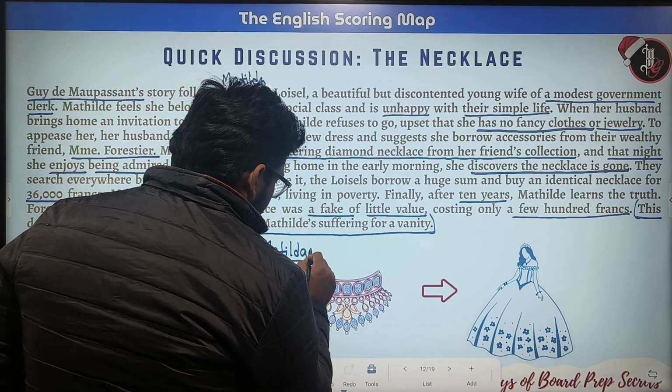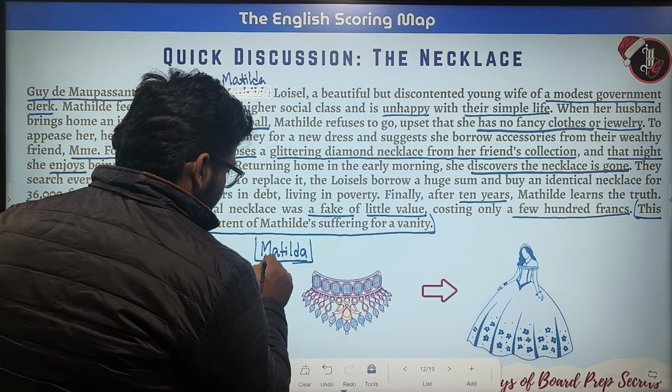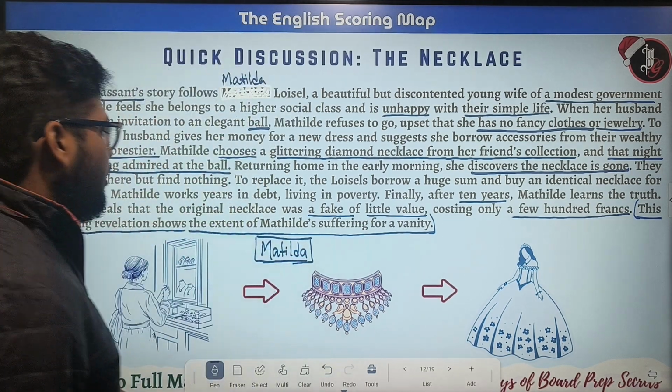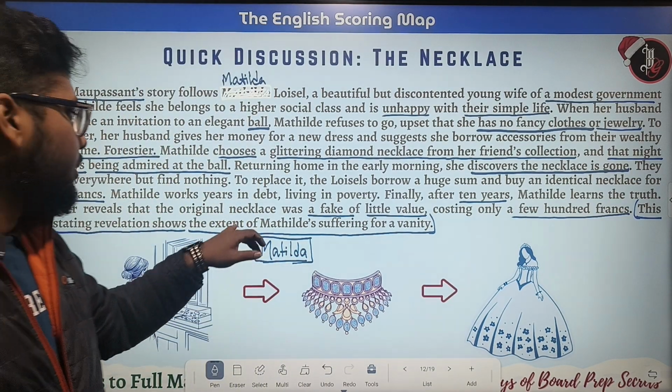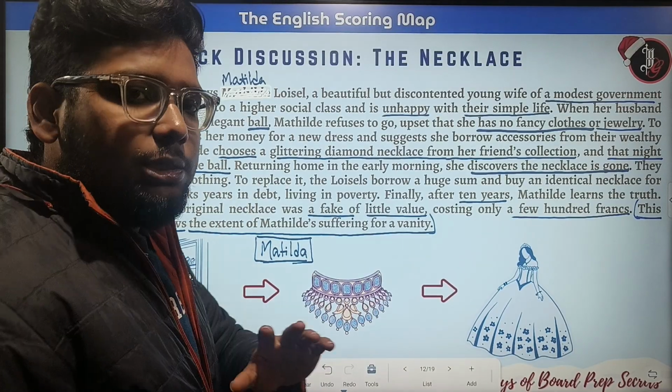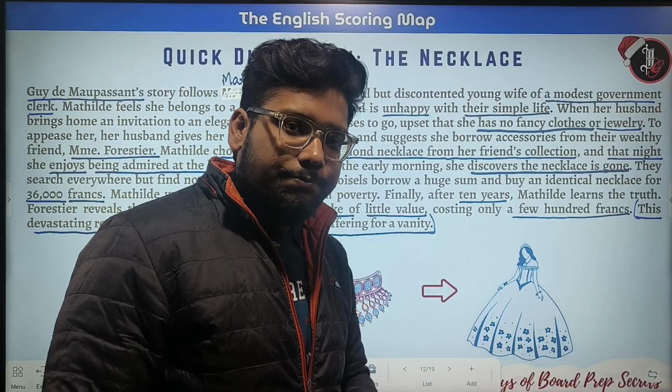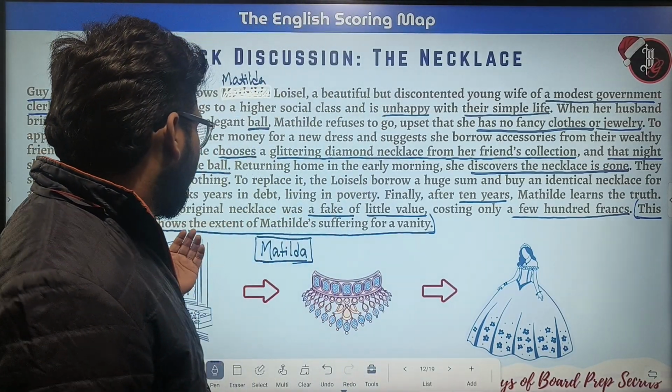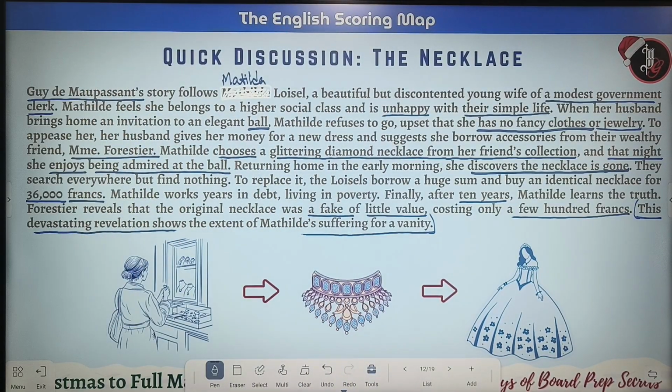So this will be Matilda, not Matilde. This is a typing mistake, so don't judge us on behalf of this. Peace. I hope the story is clear to all of you guys.